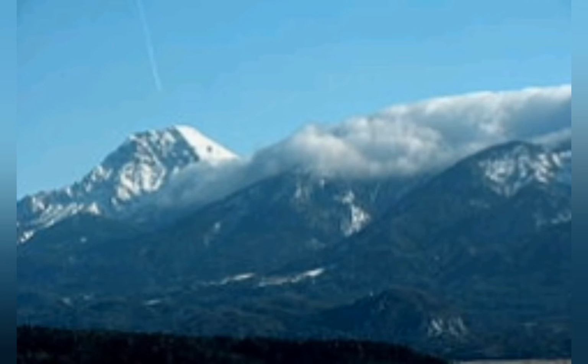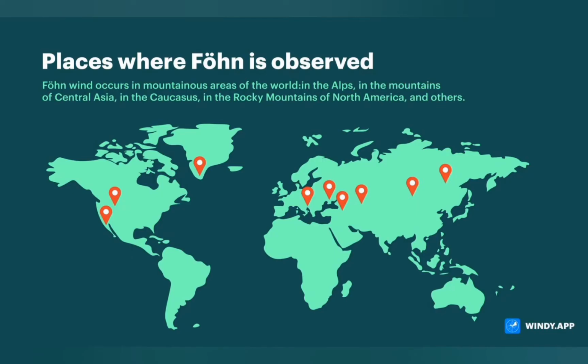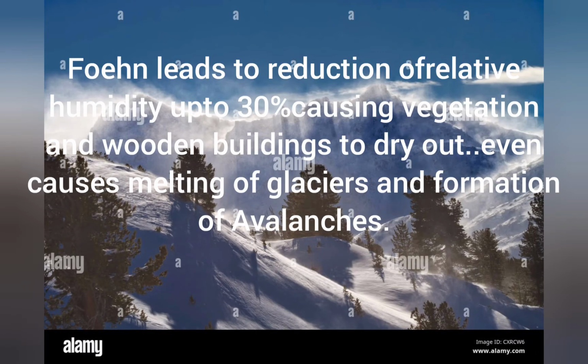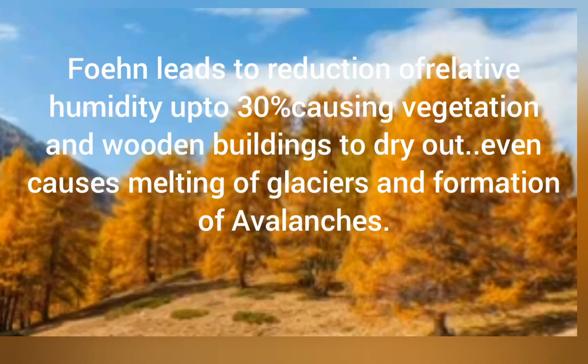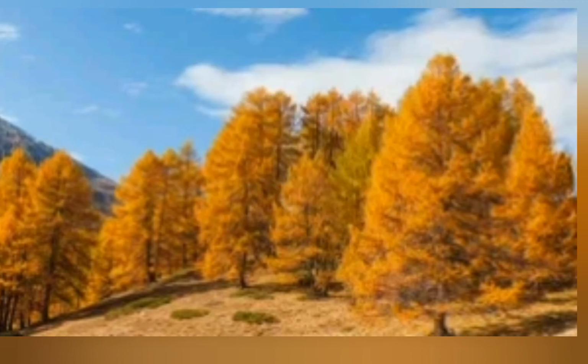Winds happen quite often in the Alps where the foehns blow, and also in the Rockies. They also blow across the eastern parts of New Zealand as well as South Island and also some parts of Sri Lanka, but mainly they blow across the Rockies of North America and the Alps of Europe. The dangerous part of the foehn is that when it blows suddenly, the snow covered slopes melt and it causes avalanches and a lot of disasters. Foehn conditions lead to a fall in relative humidity up to 30%, causing vegetation and wooden buildings to dry out.